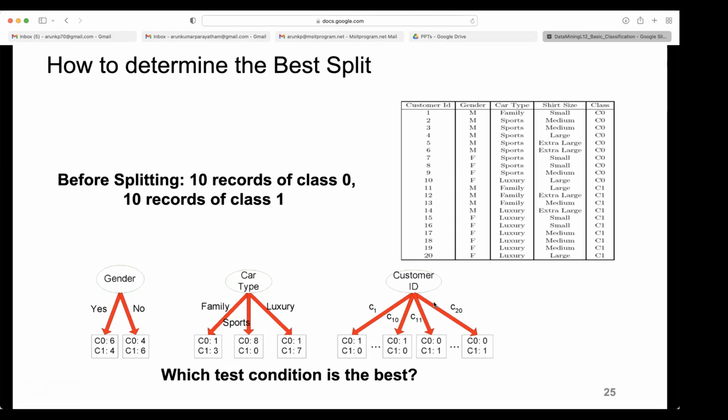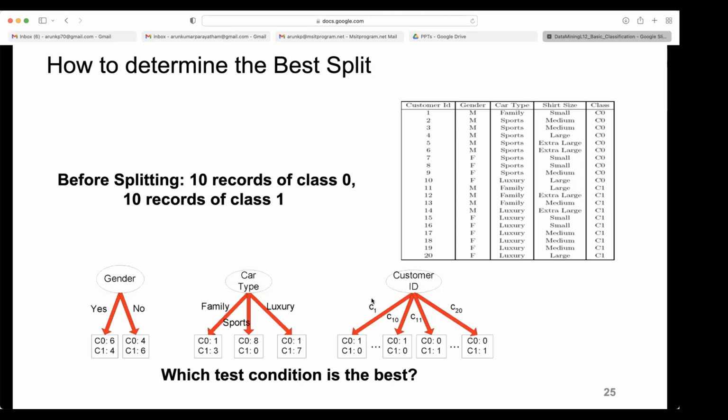What about customer ID? We will not go wrong here. Everything will be right because for the training data set we get an accurate result. But when we are testing, we know that testing objects will not have the same customer ID.